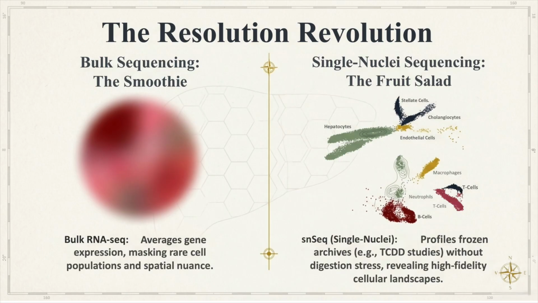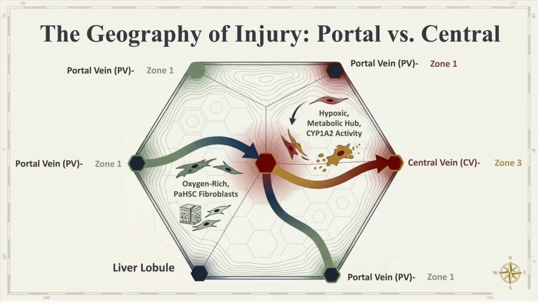injury. The resolution revolution distinguishes the smoothie of bulk RNA-seq, which averages gene expression and masks rare populations, from the fruit salad of SNSeq. SNSeq profiles frozen archives without digestion stress, revealing high-fidelity cellular landscapes and critical spatial nuances necessary for precision medicine. The geography of injury defines portal versus central zones.